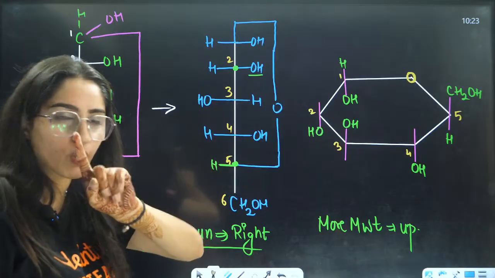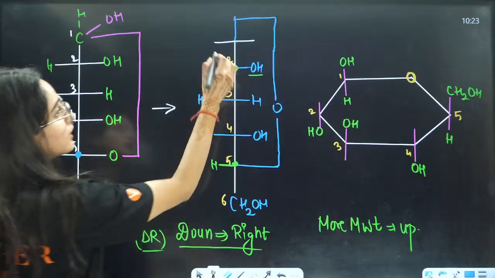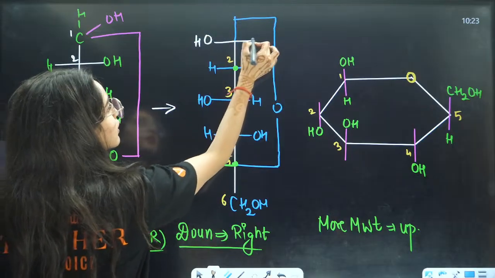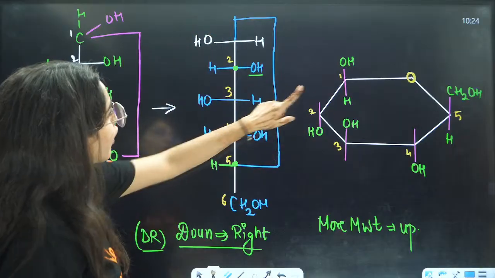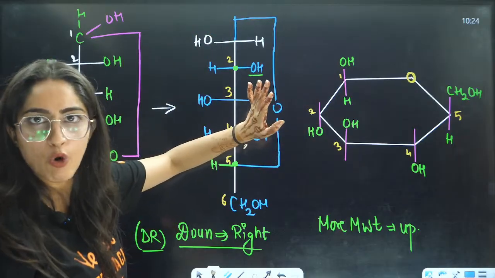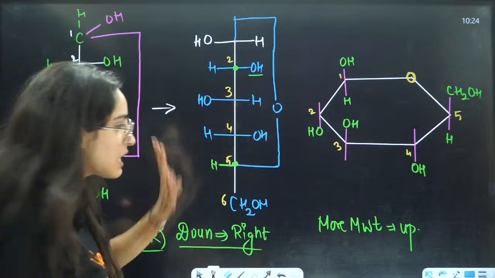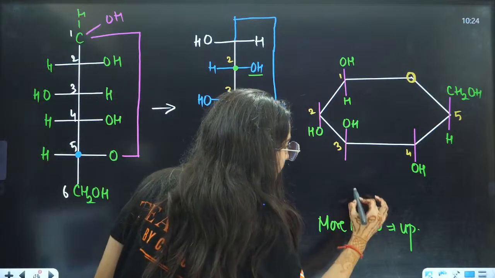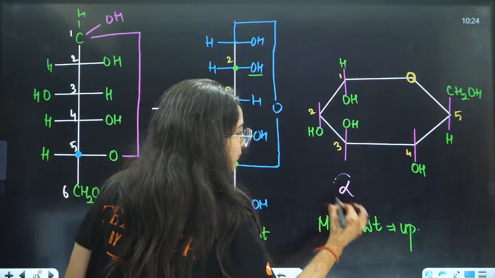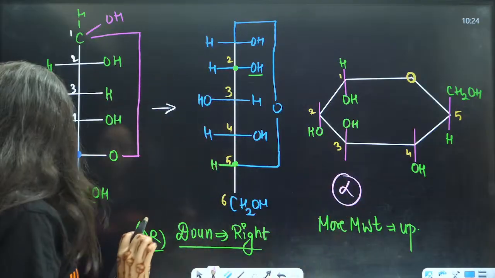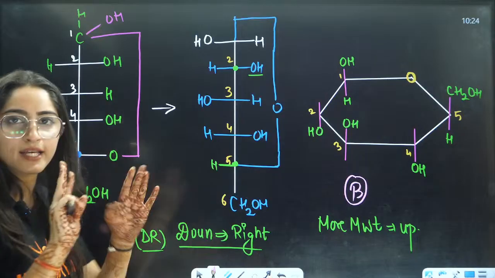Only first I am talking about, right? If it is on the left side, now because it is on the left side, I will draw it on the upside, right? Okay, left will be upside. Now, this will be your beta, right? And this is your alpha. Okay, so three things we did.